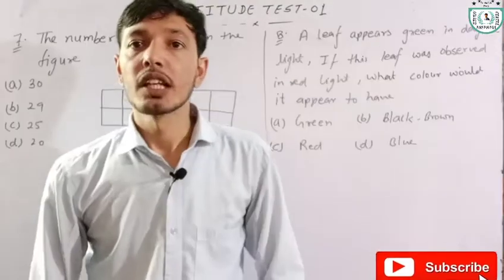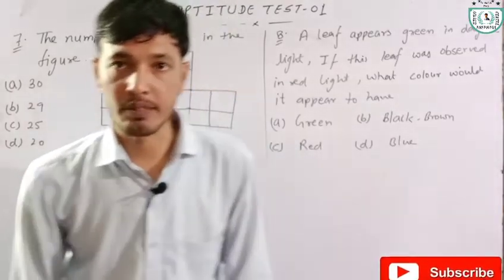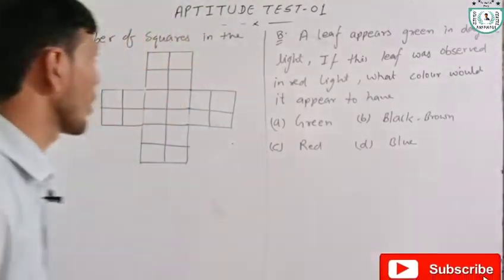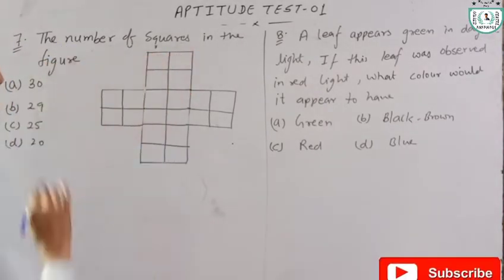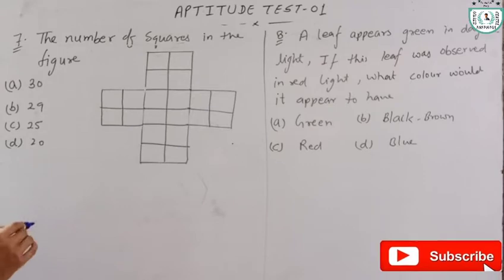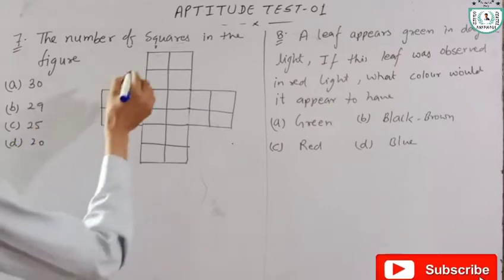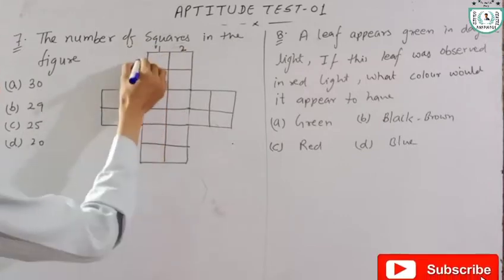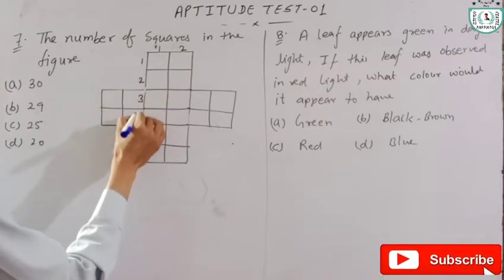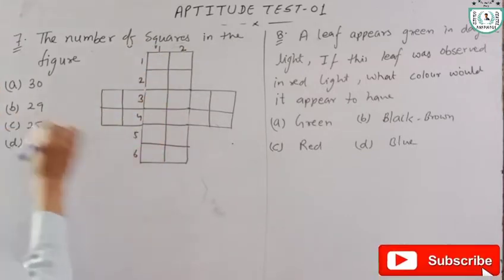Now we have question number 7. In question number 7, we are given a figure and we have to calculate the number of squares. For the number of squares, I put the values, that is 1, 2, and here 1, 2, 3, 4, 5, 6.